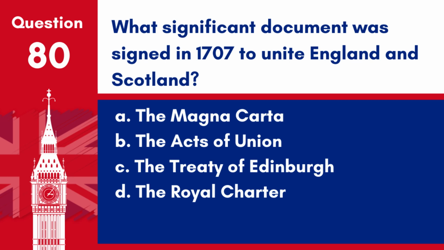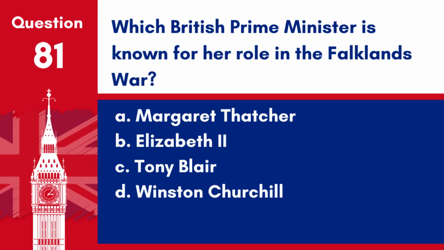Question 80. What significant document was signed in 1707 to unite England and Scotland? A. The Magna Carta. B. The Acts of Union. C. The Treaty of Edinburgh. D. The Royal Charter. Answer B. The Acts of Union. The Acts of Union were signed in 1707, officially uniting the kingdoms of England and Scotland into the Kingdom of Great Britain.